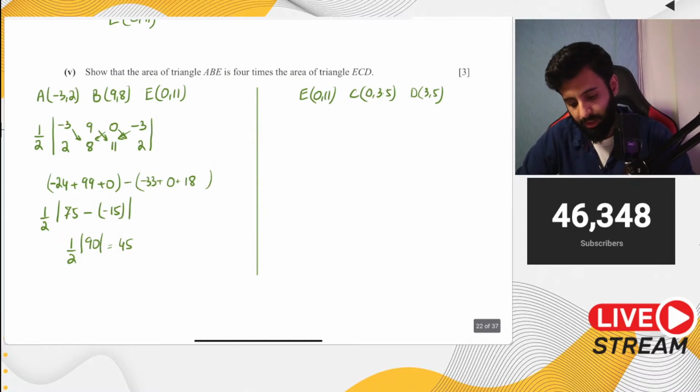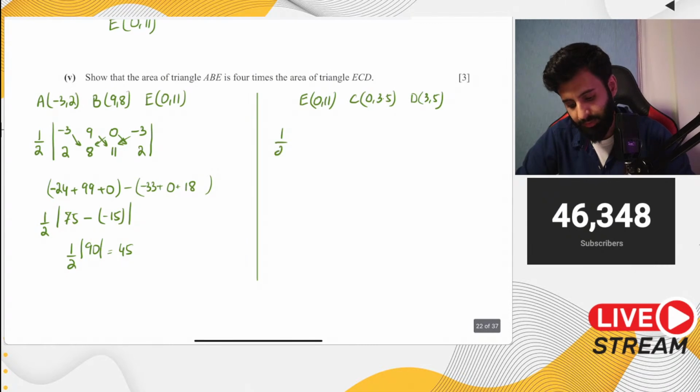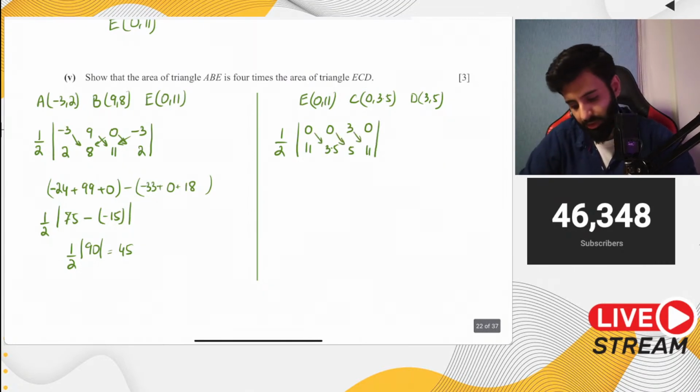So I'll write down over here. E has coordinates 0, 11. C has coordinates 0, 3.5. D has coordinates 3, 5. And then again, don't forget to rewrite the coordinates of E. Now if you work out the area, I'll skip a few steps over here.